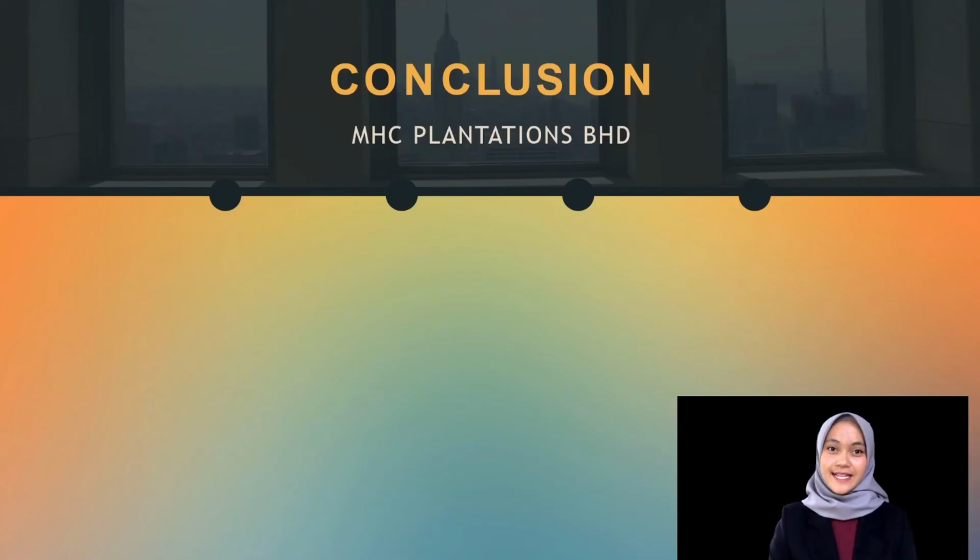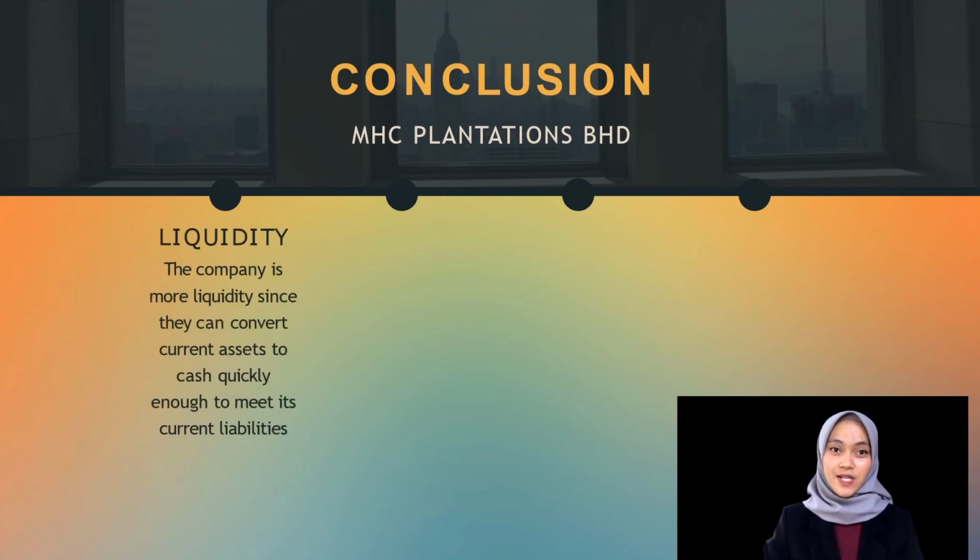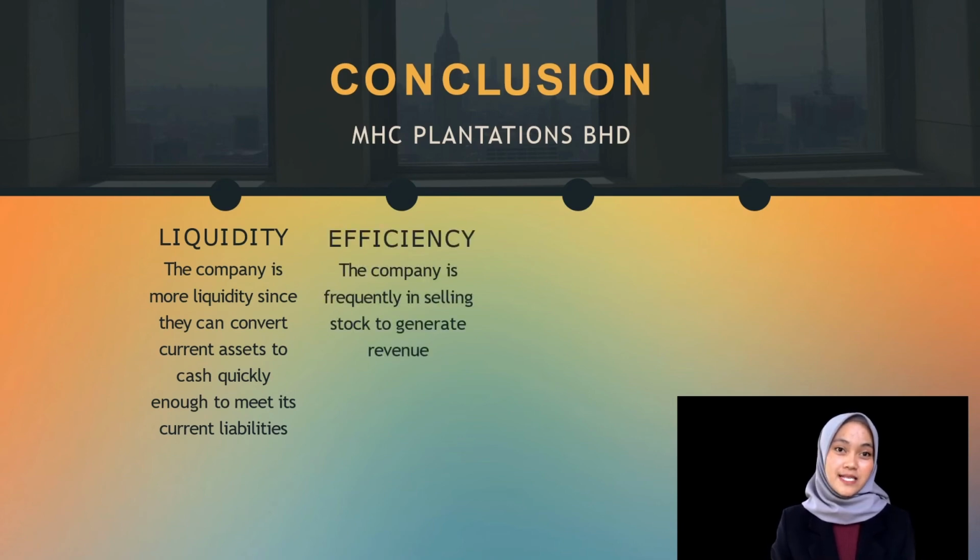Therefore, it can be concluded that MHC Plantation Bhd is a better option for lenders and investors because the company has more liquidity since its current ratio is close to 1, meaning that this company can convert the current assets to cash quickly enough to meet its current liabilities. Based on the efficiency ratio, the company was the most efficient because they frequently sell the stock to generate sales and revenue.